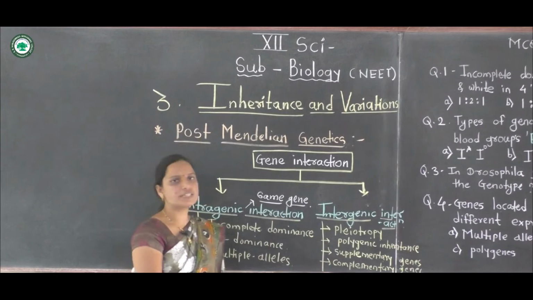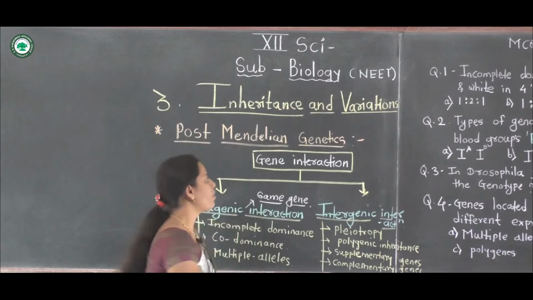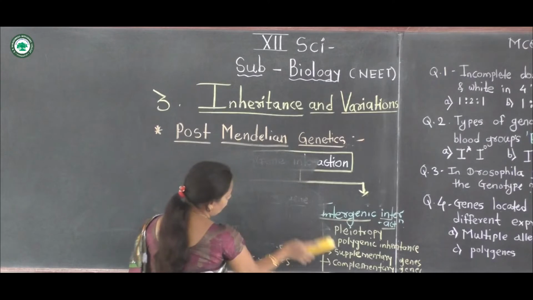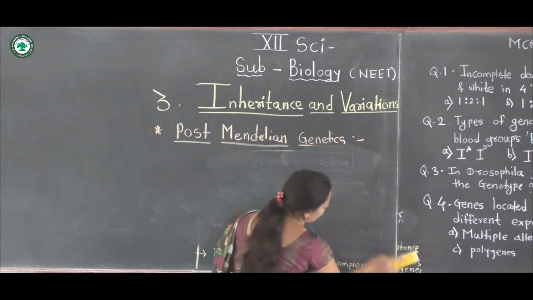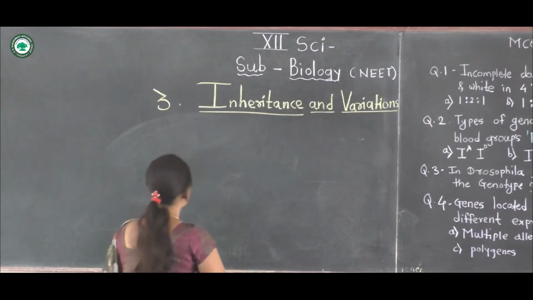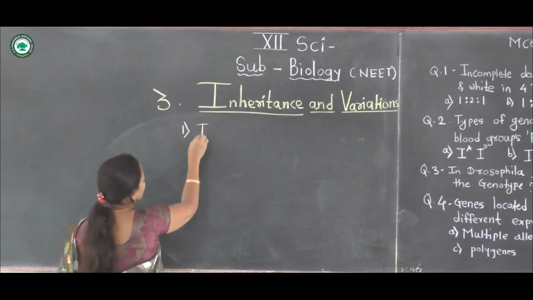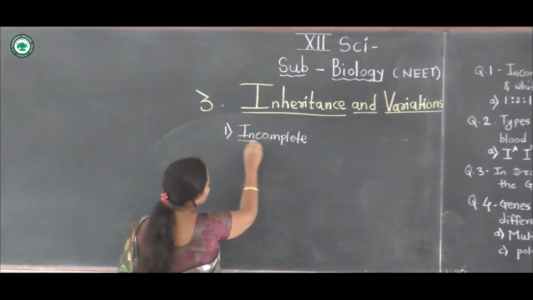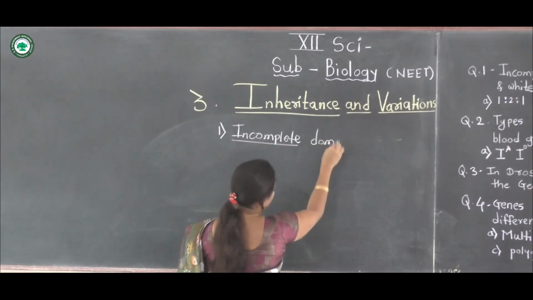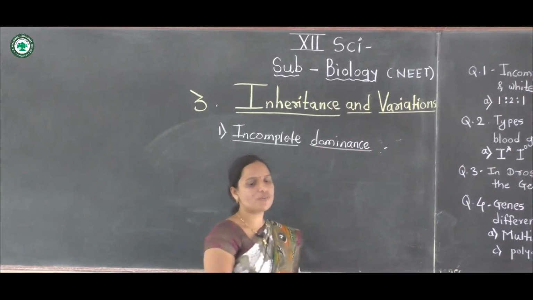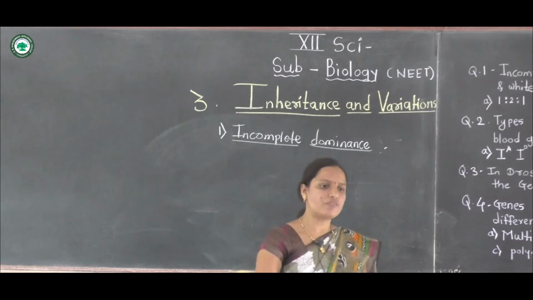Now first we will discuss intragenic interaction, and the first example of intragenic interaction is incomplete dominance. First of all, what is incomplete dominance?